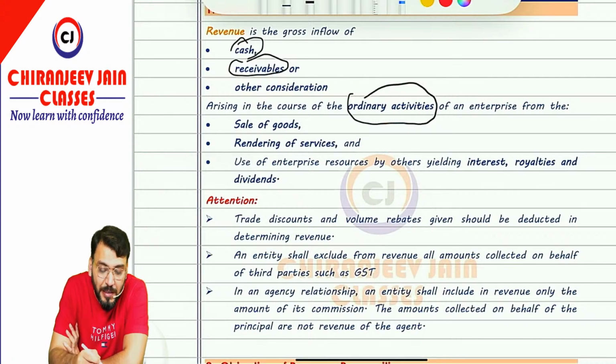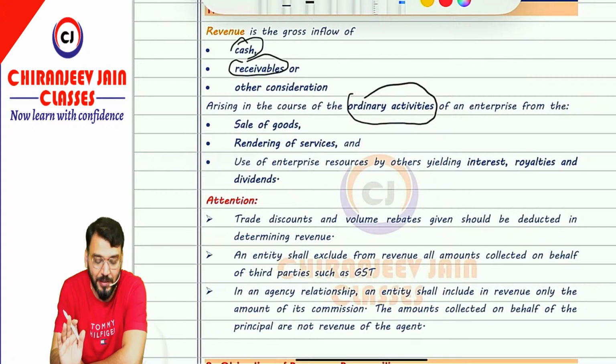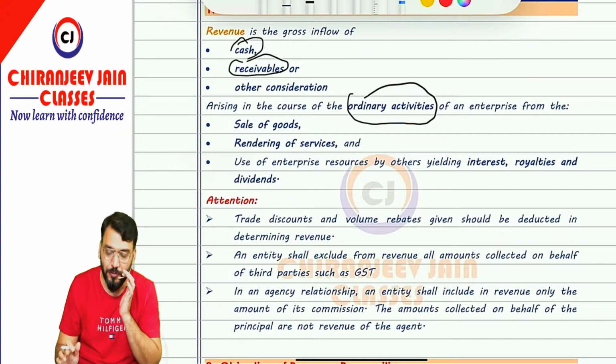Can you repeat with me? Revenue is the gross inflow of cash, receivable or any other consideration arising in the course of ordinary activities of an entity from sale of goods, rendering of services and use of enterprise resources by others, which will yield interest income, dividend income or royalty income. Okay? This is the meaning of revenue.